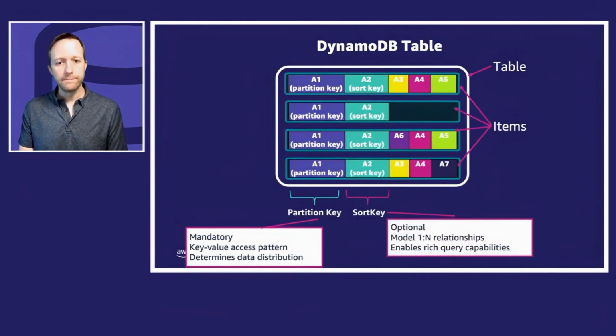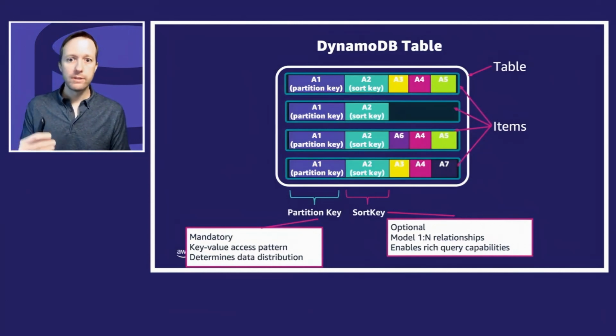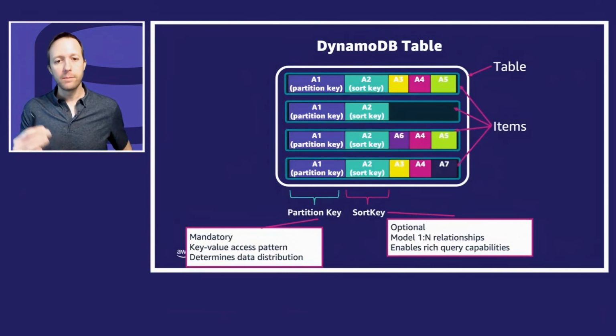The sort key is optional. When you define the table, you say whether or not you have a sort key. It's very common to have a sort key, and it's used to model one-to-many relationships. So if I have a customer as A1, all the sort keys will be the orders this customer made, the address of this customer, the phone number of this customer. Whatever I want to have as an attribute on that customer can be done in the sort key.